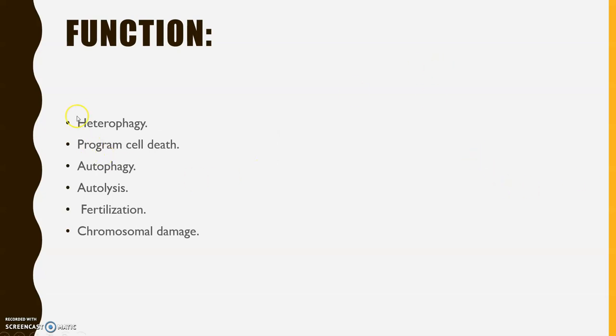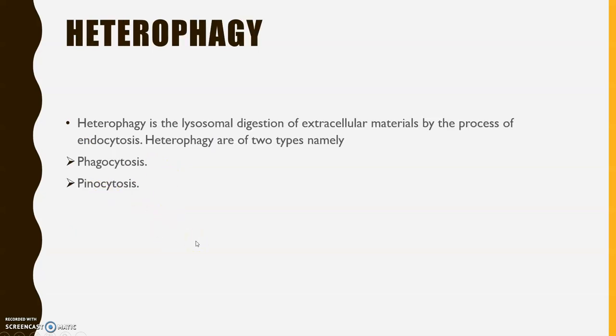Coming on to the functions, it has several functions: heterophagy, programmed cell death, autophagy, autolysis, fertilization, chromosomal damage, and so on. So first one, heterophagy. What is heterophagy? It is the lysosomal digestion of extracellular materials by the process of endocytosis that we have mentioned in the previous figure. We have seen the endocytosis process, and the endosome gets fused with the lysosome and digestion occurs. So it can be of different types, phagocytosis or pinocytosis, depending on what is the matter that is being engulfed into the cell.